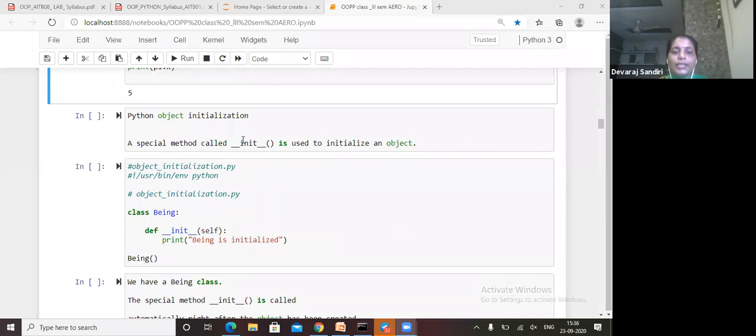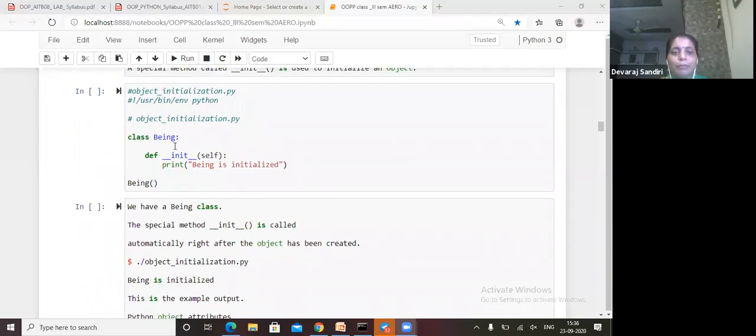How can we initialize with the init method? In the init method, first we give double underscore, init, double underscore, and inside we write self and other arguments. We have to start our variables. Here we gave class Being, one type of class I created. And def is a user defined function.